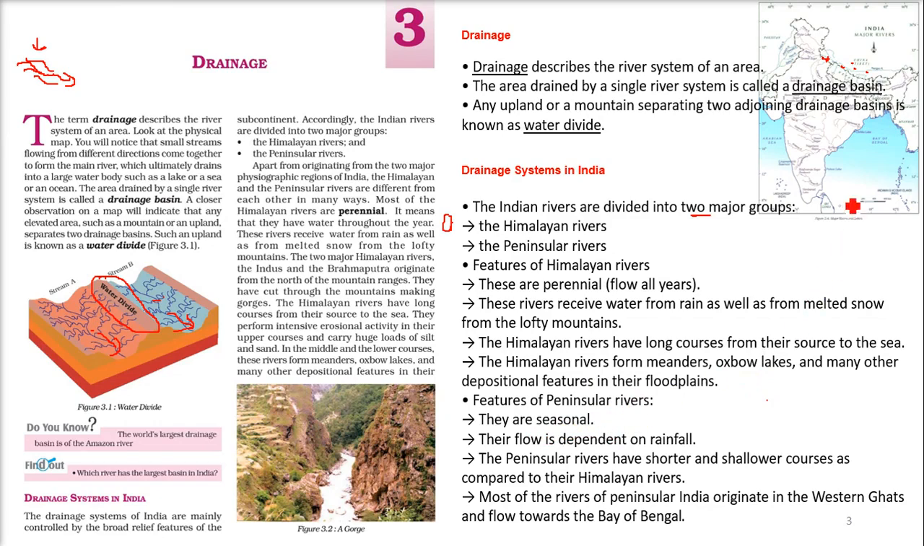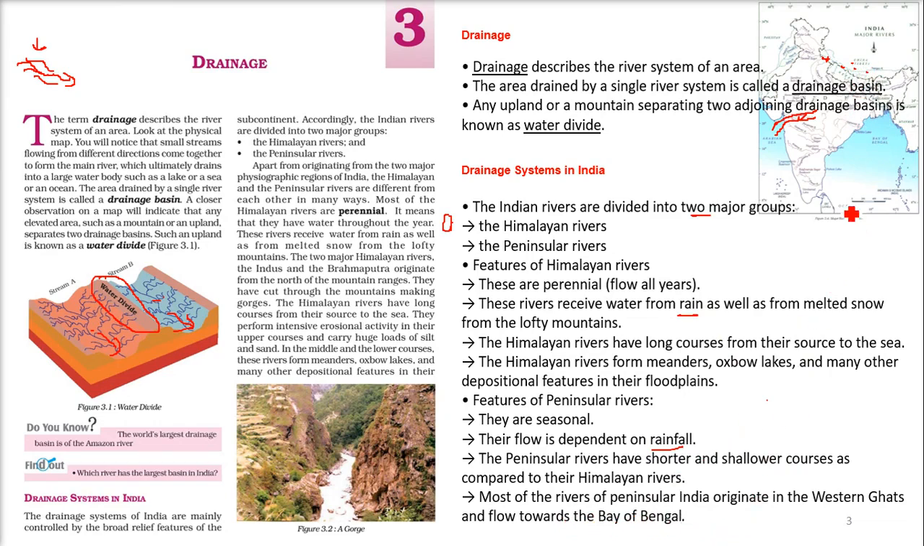Then the features of peninsular rivers, that is, those rivers which are not emanating from these lofty mountains. These rivers are seasonal because there is no snow, so they get their water only from rain. They are seasonal and totally dependent on rainfall. The peninsular rivers are shorter because they start from here, say Narmada starts from here and goes down here, Tapi starts from here and goes down here. So the distance is quite short, and they're shallower also. They are not deep, and the width is also smaller as compared to the Himalayan rivers.